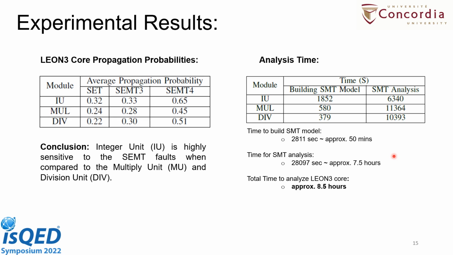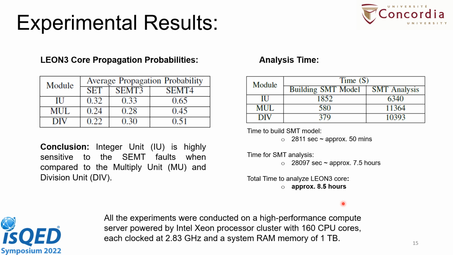All this experiment has been run on a high performance computer server, an Intel Xeon processor with 160 cores and 1 terabyte of memory. So if we have more computation power, more memory and more cores, then the total time to analyze the processor core can be reduced further.